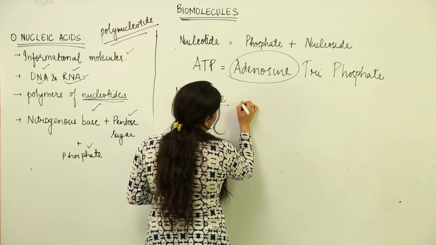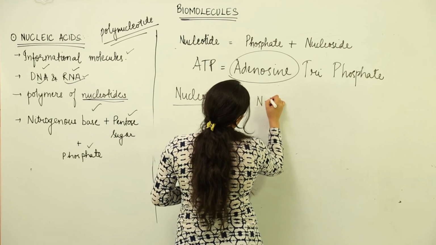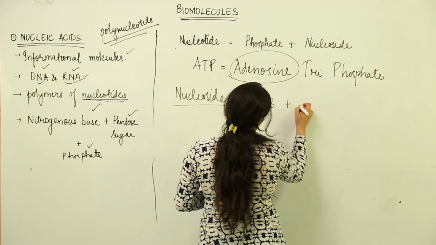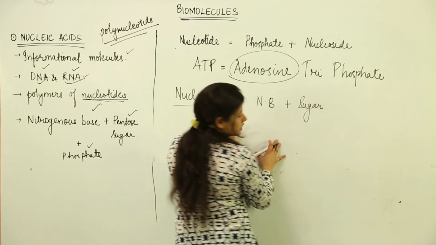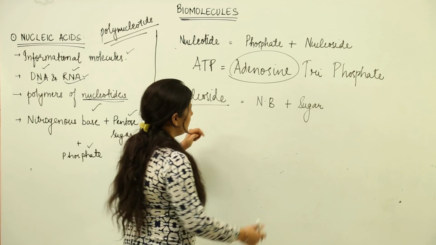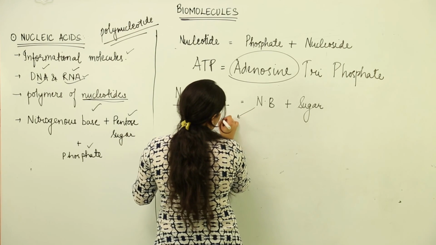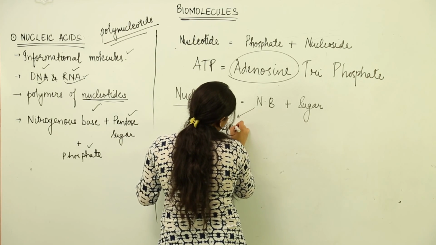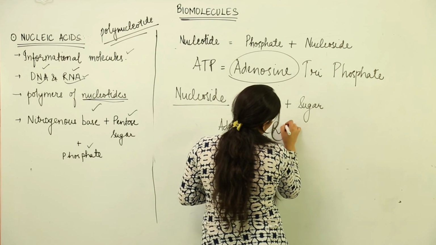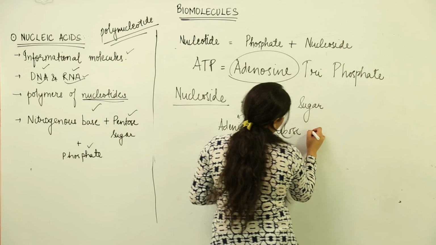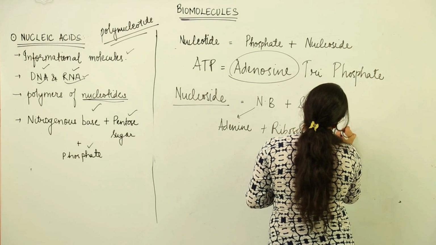A nucleoside is formed by combination of nitrogenous base with the pentose sugar. That forms a nucleoside. Now supposedly my nitrogenous base happens to be adenine and it combines with sugar, that is ribose. I'll call it adenosine.